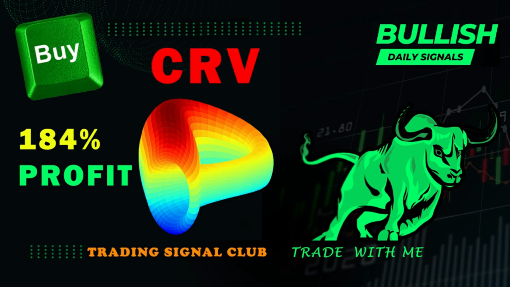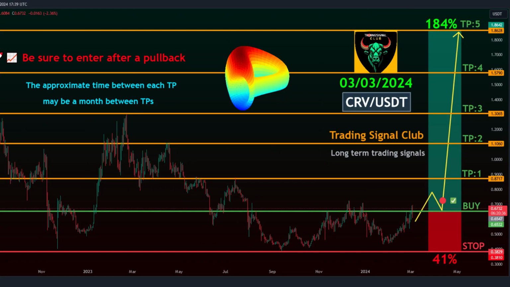CRV USDT Overview. Trading Style: Spot. Time Frame: Midterm. Margin Mode: Isolated. Signal Type: Swing Trade. Target Time Frame: 2 to 3 months between TPs. Entry Levels. Safe Entry Point at Entry Point: